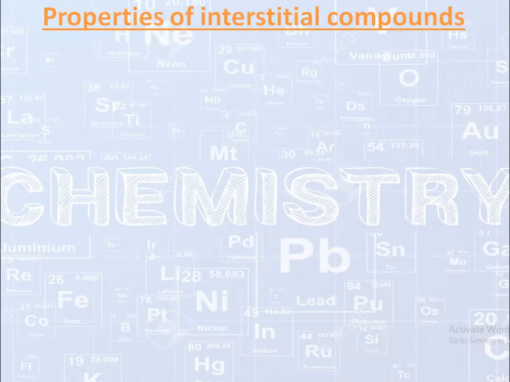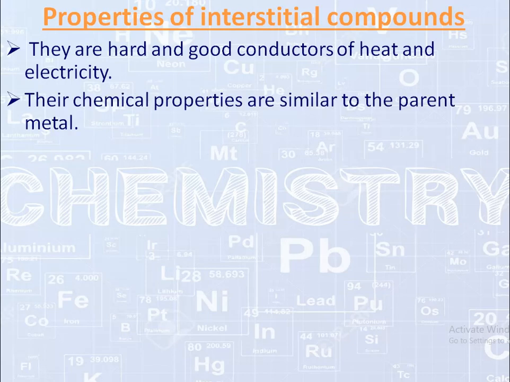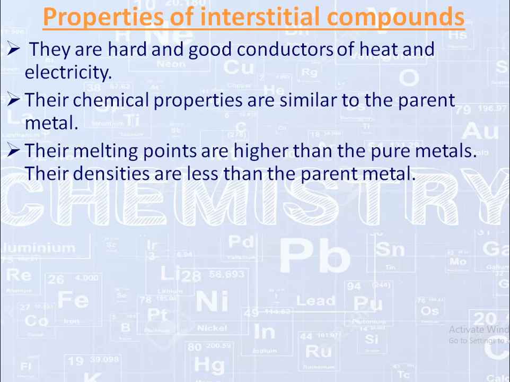When there is a formation of interstitial compounds, the chemical properties of the metal are not changed, but their physical properties change. So following are some properties of interstitial compounds. They are hard and good conductors of heat and electricity. The chemical properties are similar to the parent metal.